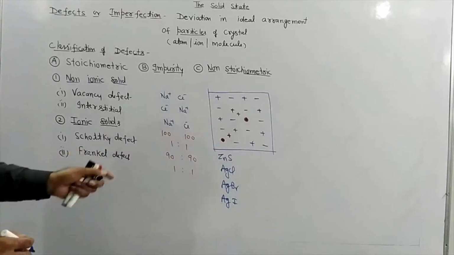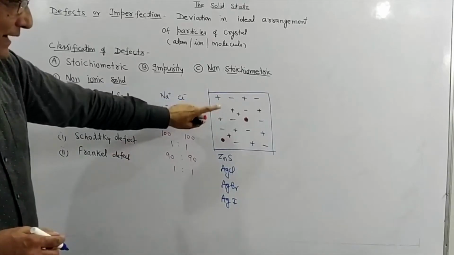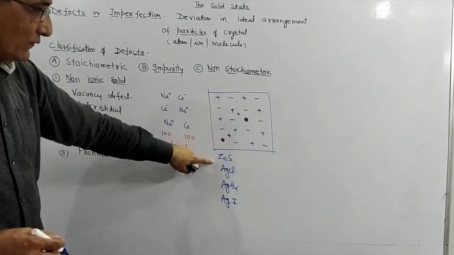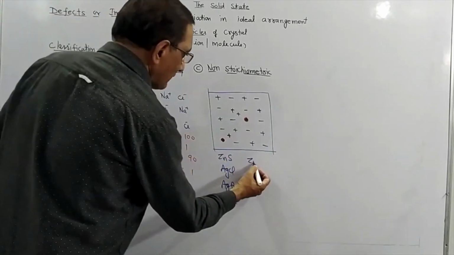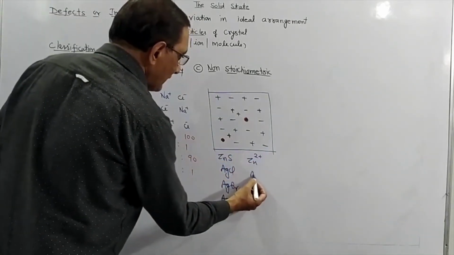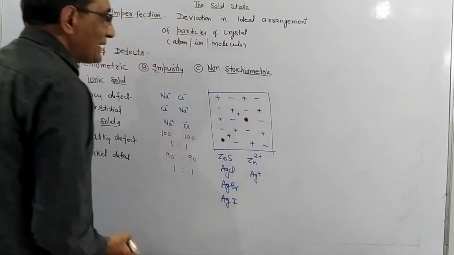Number 2, in this defect, the cation is small. You can find it in all these examples. Here we have zinc ion, which is smaller in size. Here we have Ag positive, it is smaller in size.